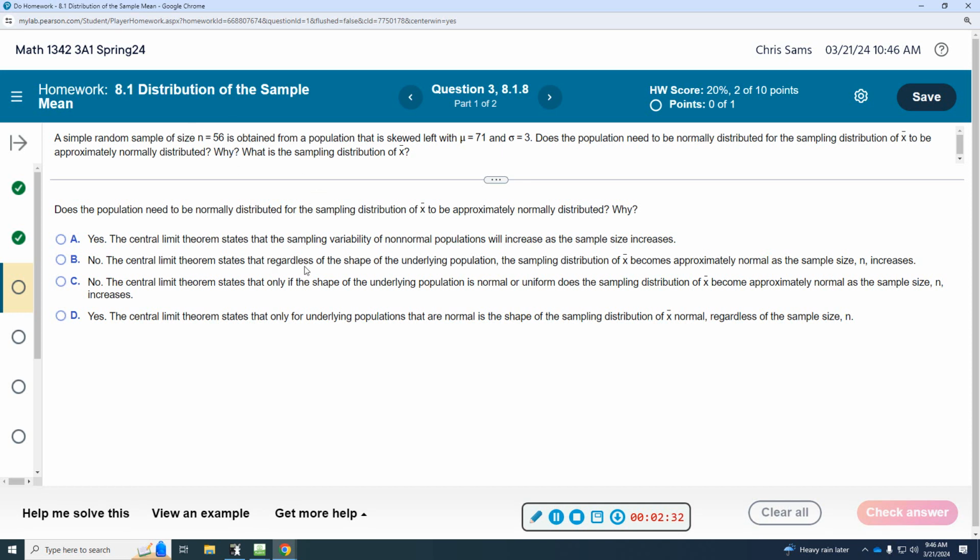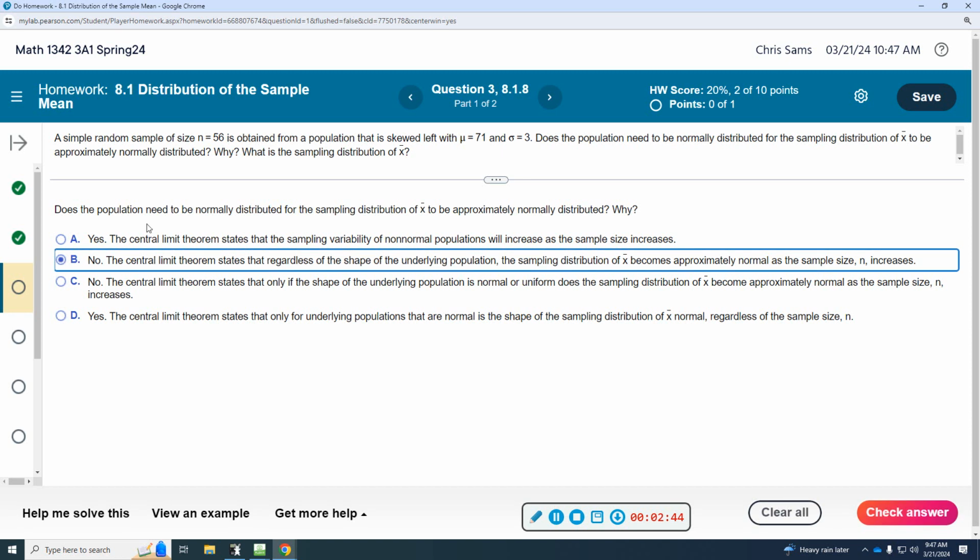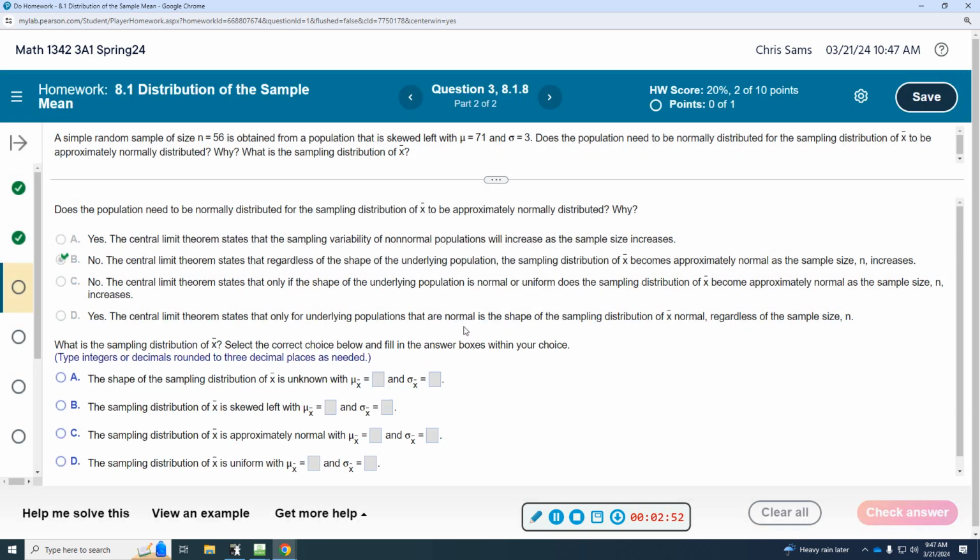The central limit theorem states that regardless of the shape of the underlying population, the sampling distribution of x bar becomes approximately normal as the sample size n increases. And yes, that's the case. So the population does not have to be normal as long as our sample size is big enough. So B is going to be our best choice here.